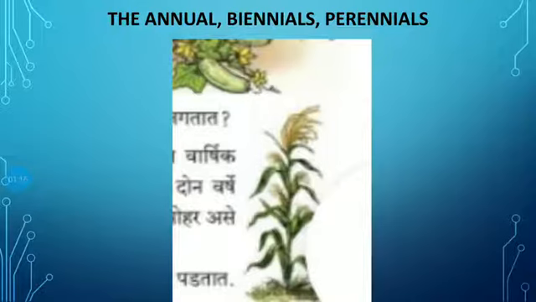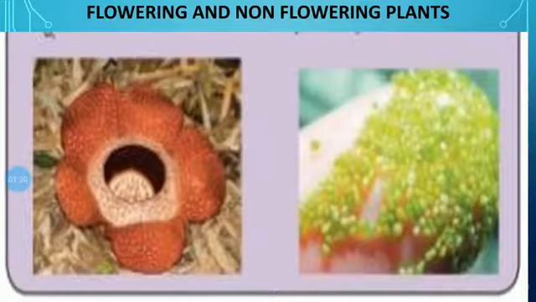Today we have to see the information about some other classification of the plant on different points. In that, the main point is flowering and non-flowering plants. So, which part of the plant do butterflies and insects attract?